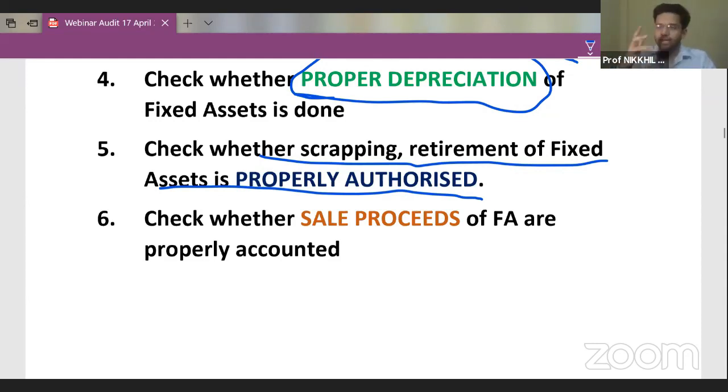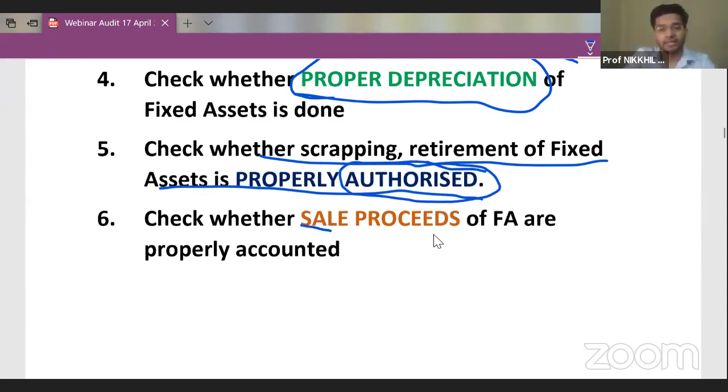Because guys, if assets were allowed to be sold by the lower level managements also, then lower level management would very easily sell off the assets and keep the money in their own pockets. So authorization is very, very important. The selling and purchase both should be authorized by the proper person in the hierarchy in the management.